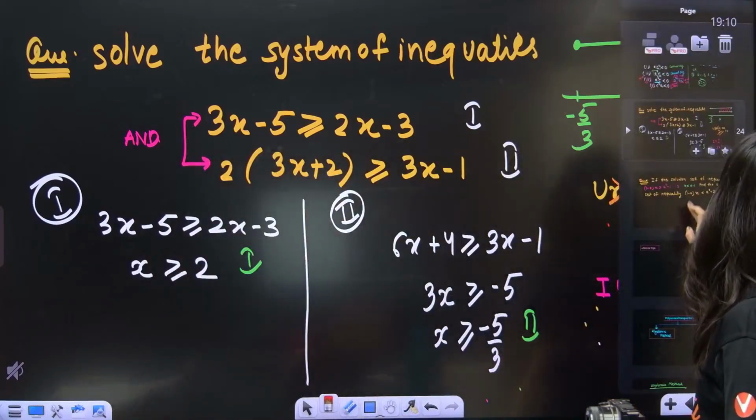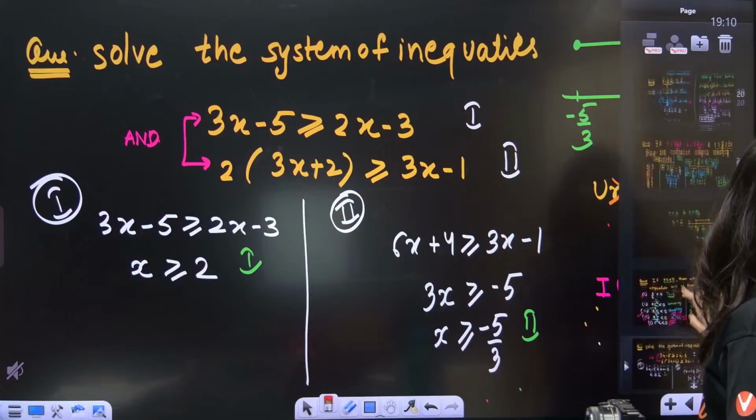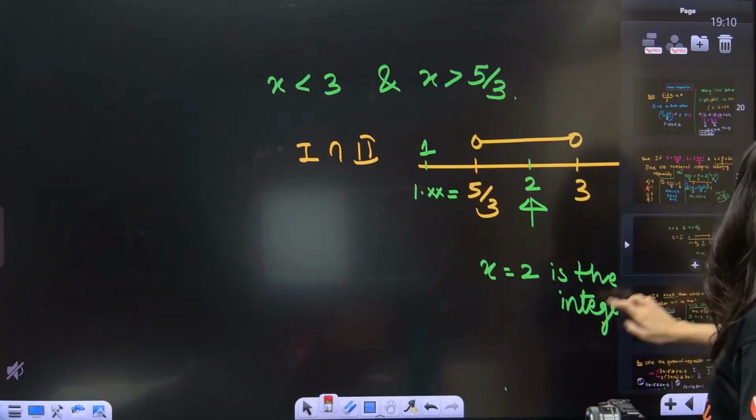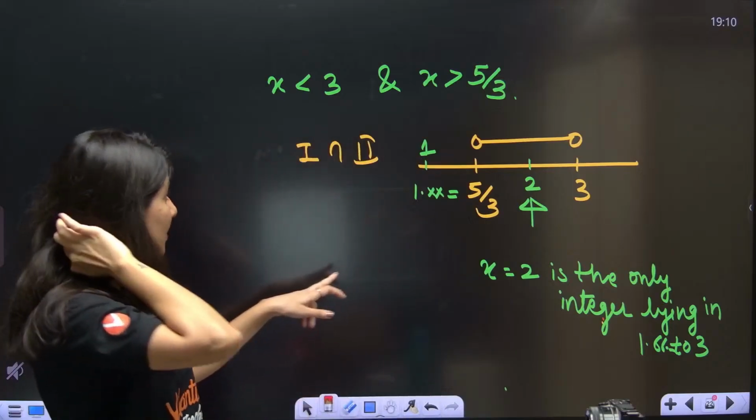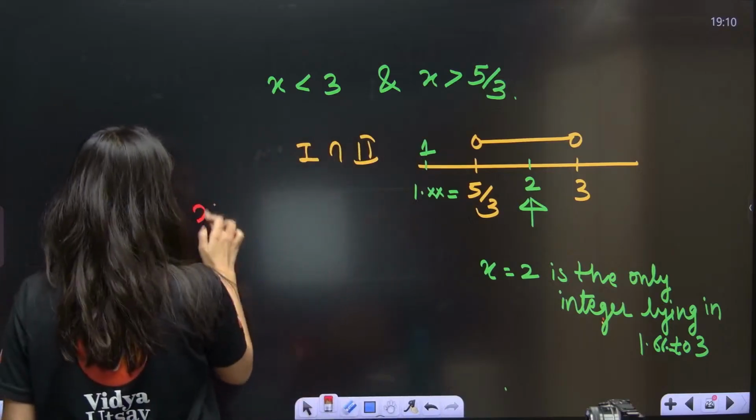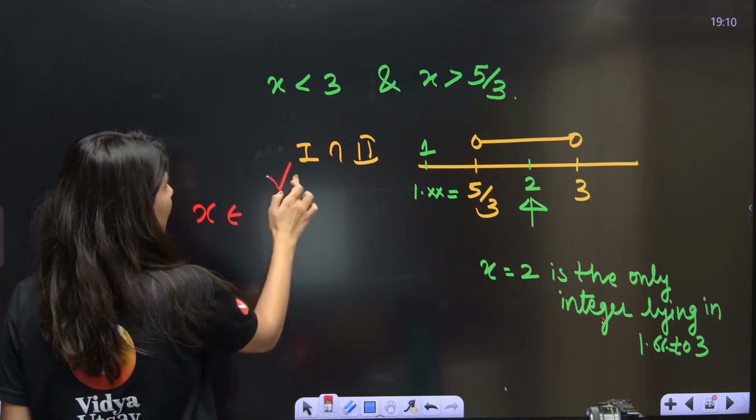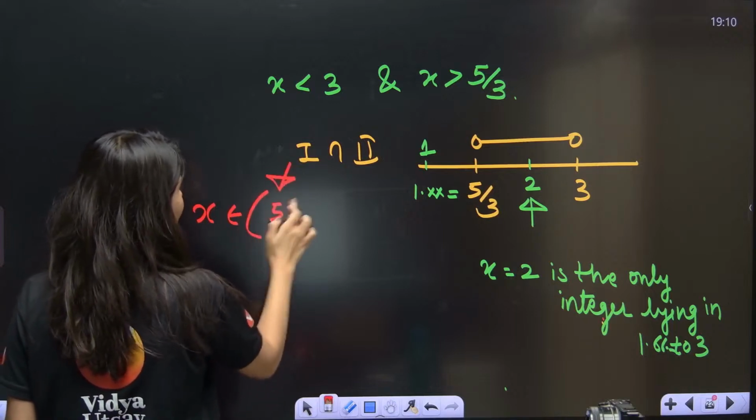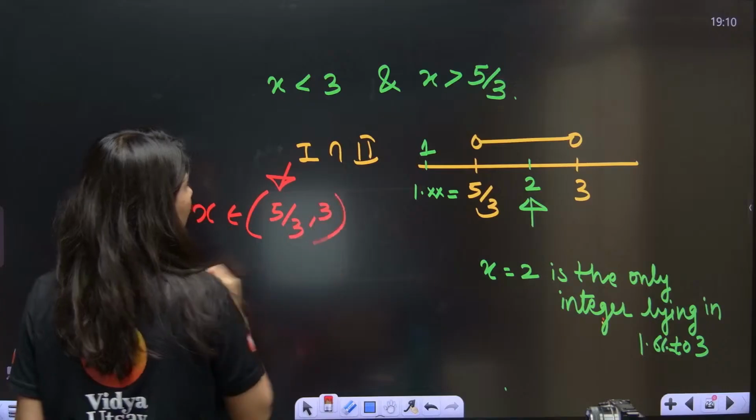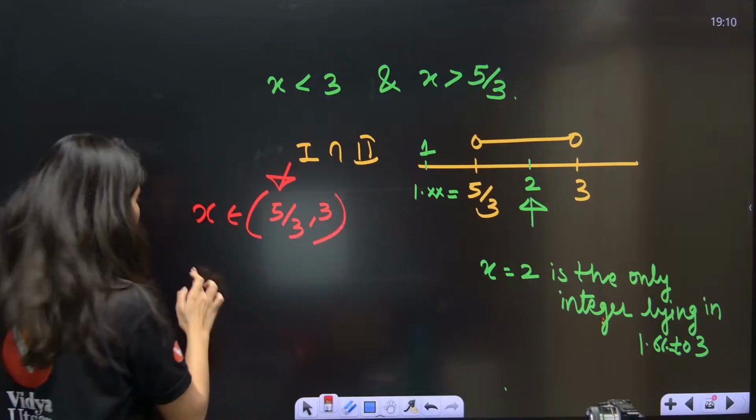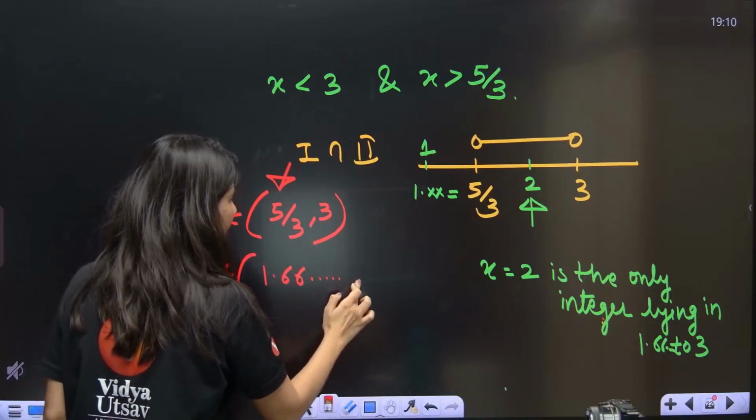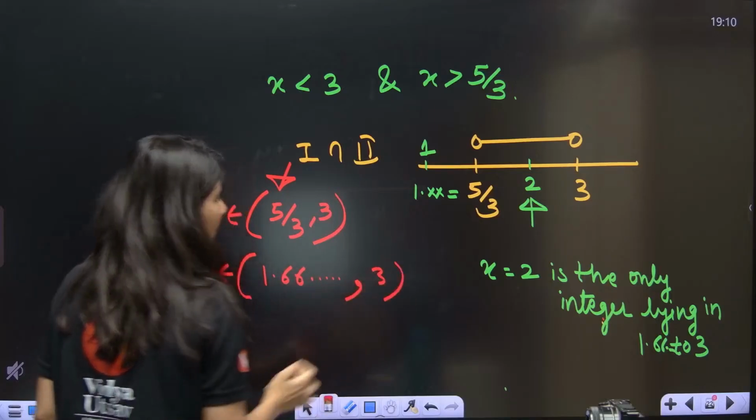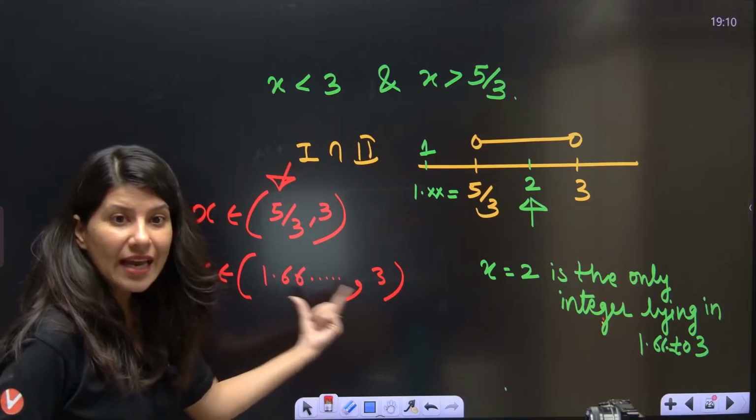Sorry, let me just come back to the question. This was the question. What did you understand? See, finally what you're going to get is x belongs to the intersection, which will be x belongs to 5 by 3 to 3. Everybody? Or you can write x belongs to 1.66666, comma 3. So any integer between this and this.